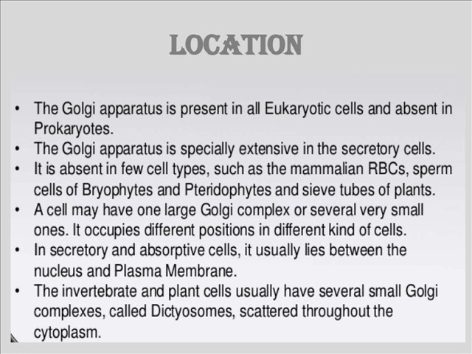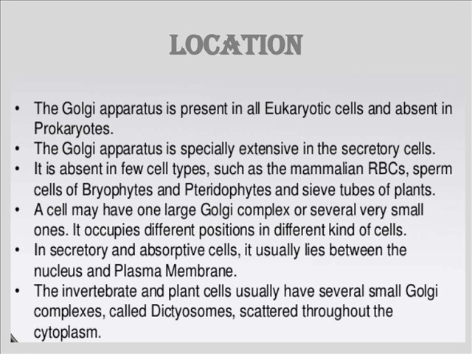Coming to the location of the Golgi apparatus, generally the Golgi apparatus is seen only in eukaryotic cells. They are absent in prokaryotes. And these Golgi apparatus are special, extensive organelles in secretory cells. In eukaryotic cells also, like mammalian RBCs, sperm cells of bryophytes and pteridophytes, and sieve tubes of plants, the Golgi apparatus is absent.